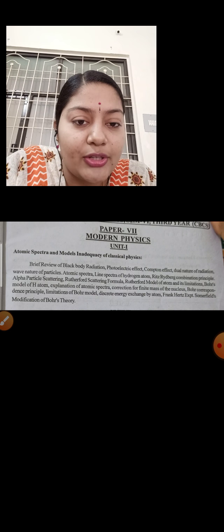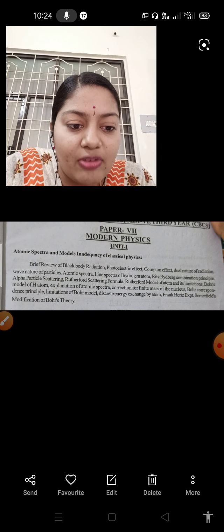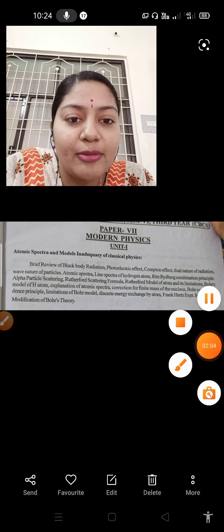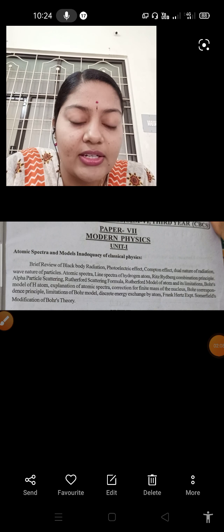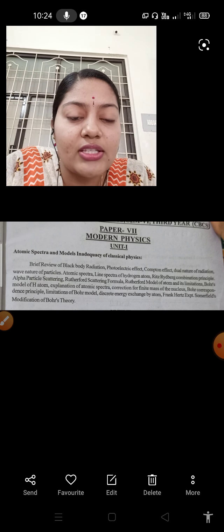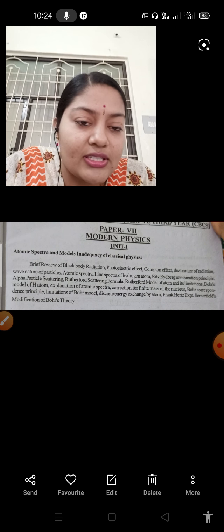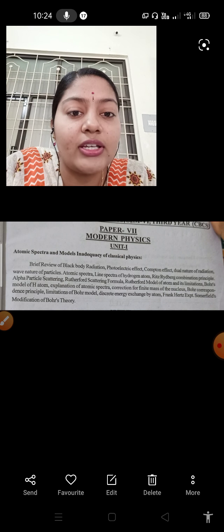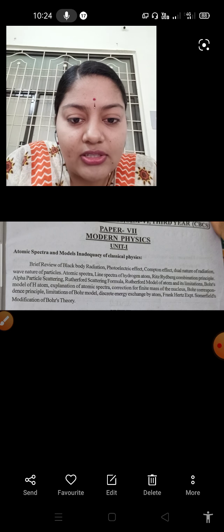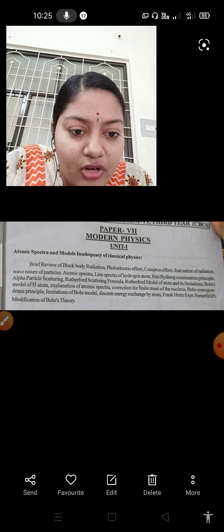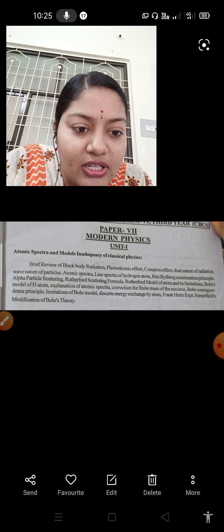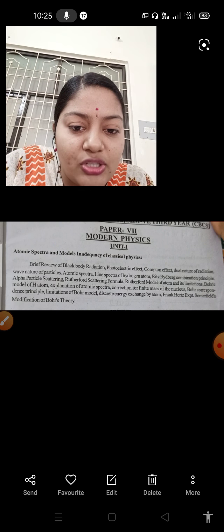Next is alpha particle scattering. I already told you in nuclear physics what an alpha particle is. It is a helium nucleus, which consists of 2 protons and 2 neutrons. So the alpha particle is simply called a helium nucleus. Next, coming to the Rutherford scattering formula, next Rutherford's atomic model and its limitations, and next Bohr's model.